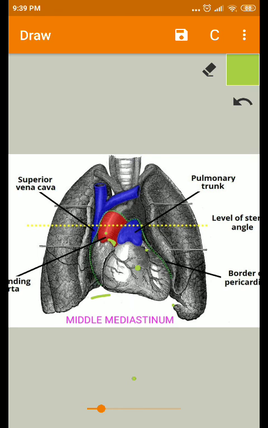The contents again: heart enclosed in pericardium; arteries are the ascending aorta, the pulmonary trunk and the two pulmonary arteries. The veins are the lower half of the superior vena cava, the terminal part of the azygos vein, and the right and left pulmonary veins. The nerves are the phrenic nerve and the deep cardiac plexus. Lymph nodes are the tracheobronchial lymph nodes, and the bifurcation of the trachea and the right and left principal bronchi are seen in the middle mediastinum.